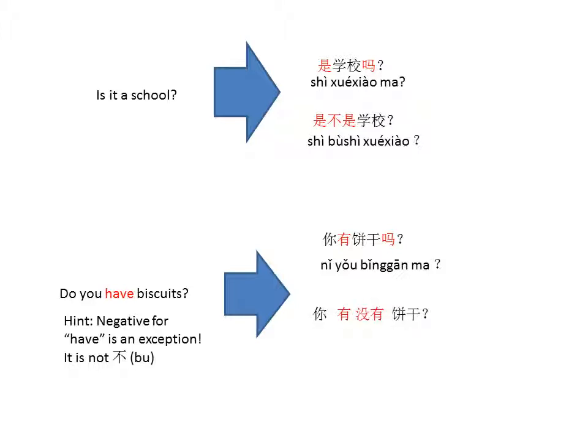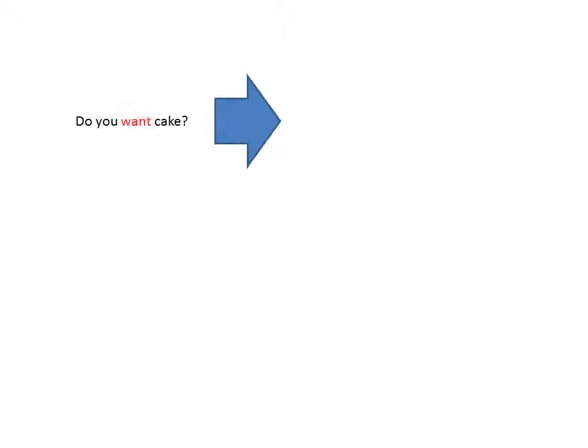It will be 你有没有饼干? Notice that in this case, when you have a person, like in the question, do you have biscuits, the person usually comes in front. So it would be 你有饼干吗? Or 你有没有饼干?